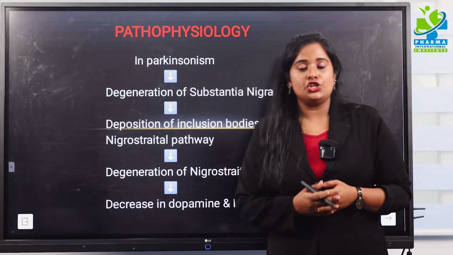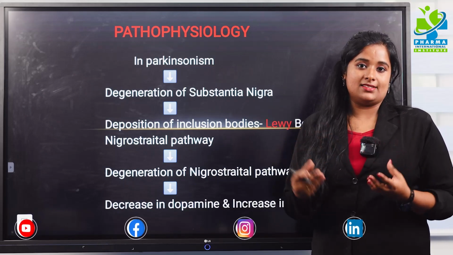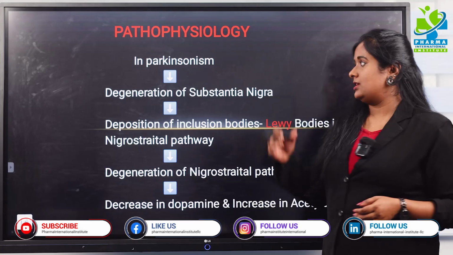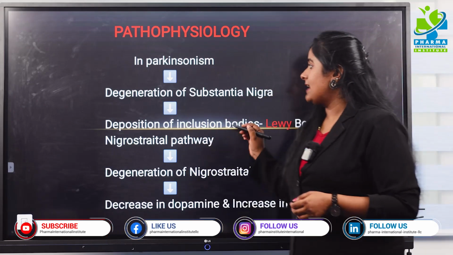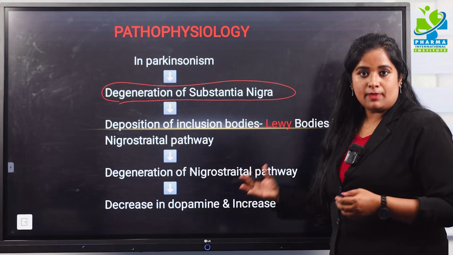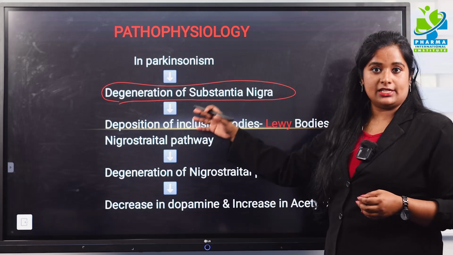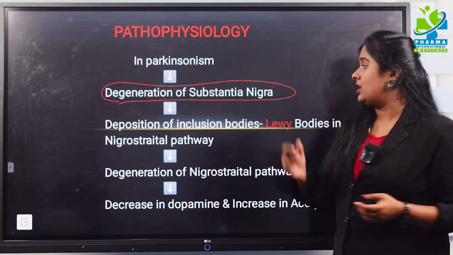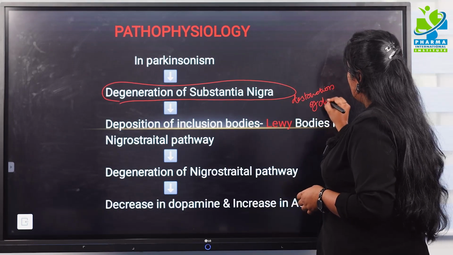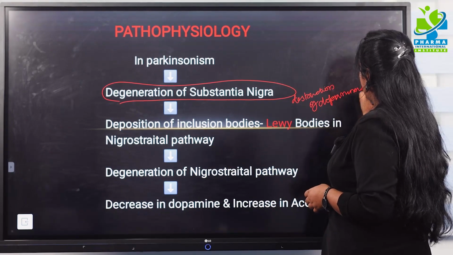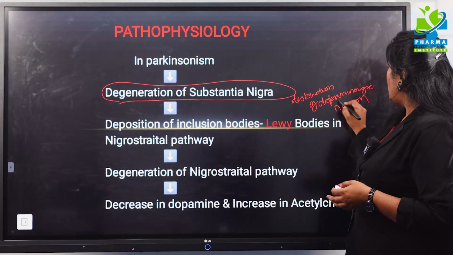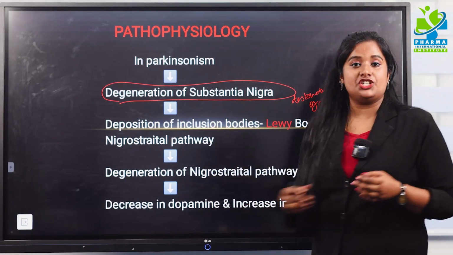So what is the pathophysiology of Parkinson disease? How is the dopamine level reduced and how does it contribute to Parkinson disease? A patient might have degeneration of the substantia nigra. For the development of Parkinsonism disease, the first thing which happens is degeneration of the substantia nigra, which means there is a destruction of dopaminergic neurons in the substantia nigra.